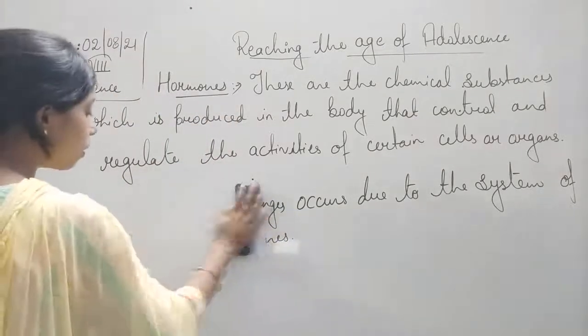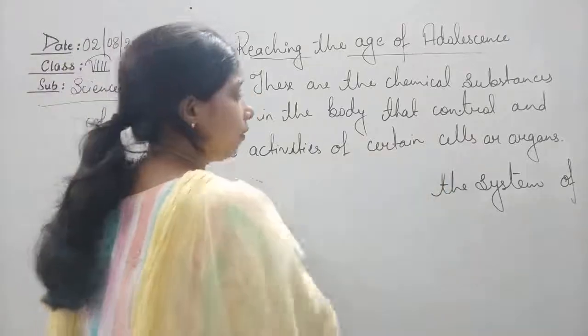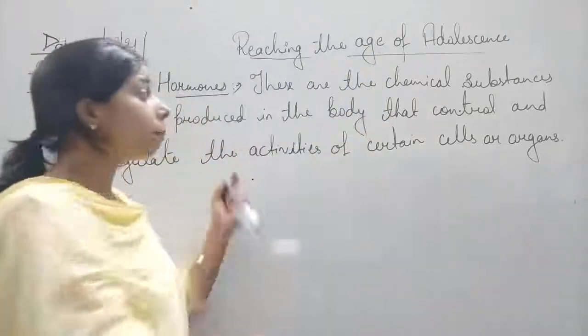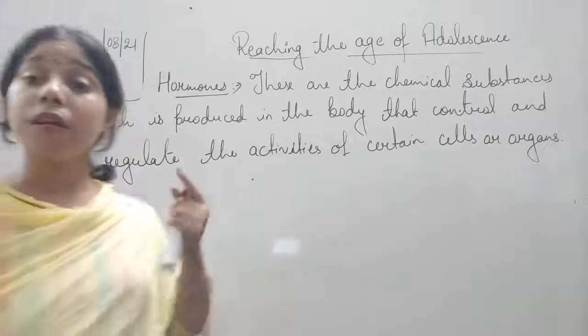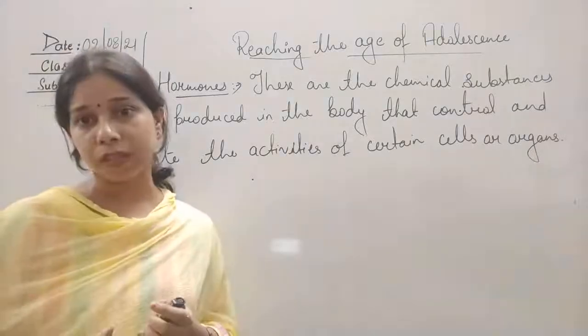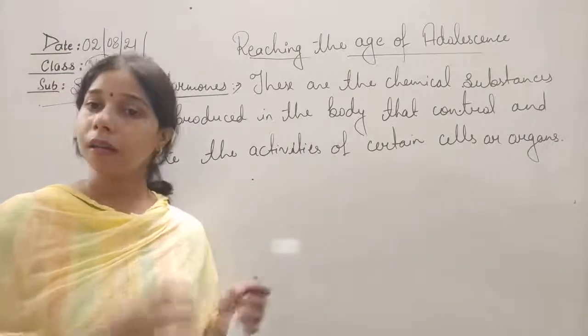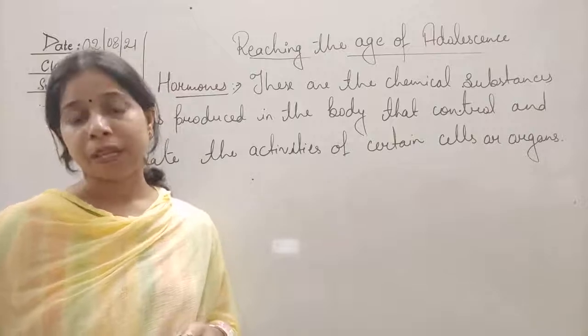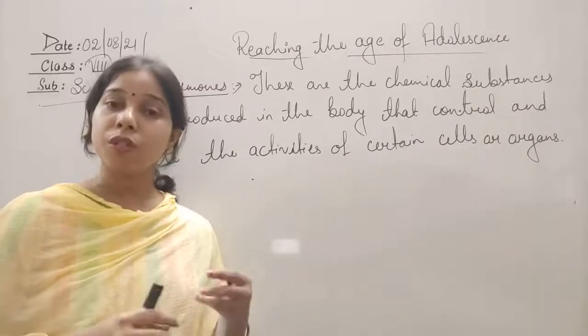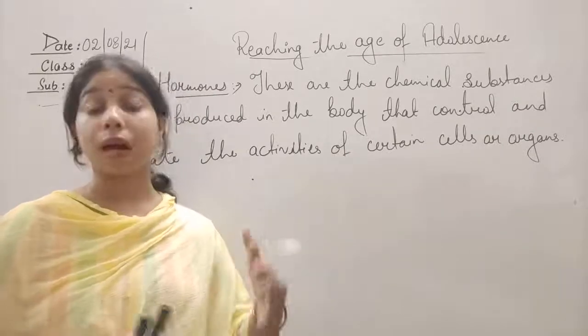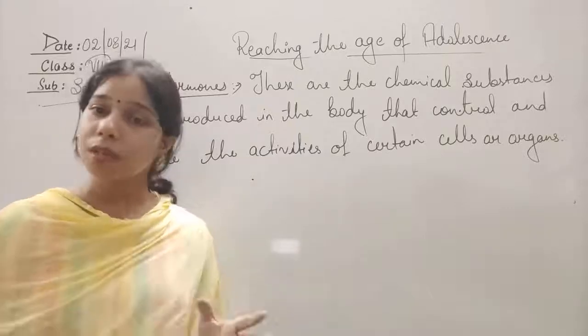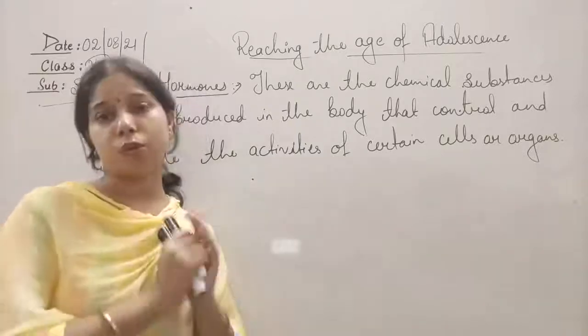Now, where do the hormones come from? We are saying that these hormones are produced in the body. So who is responsible for producing these hormones? None other than glands. It is the glands only which release the different hormones. And yes, if there are different hormones, then there are different glands also.